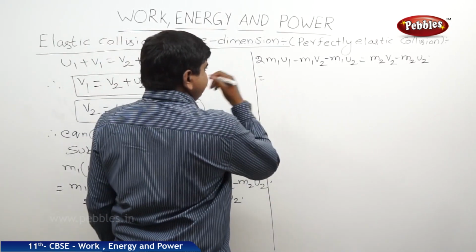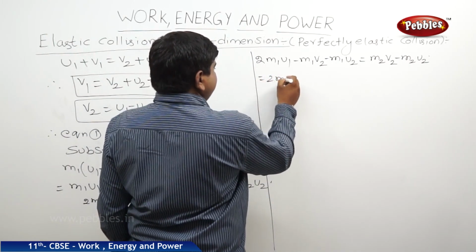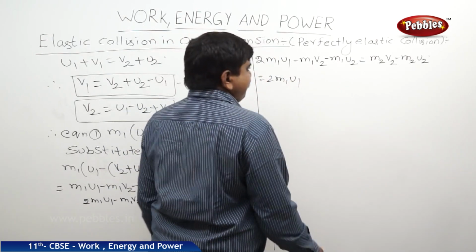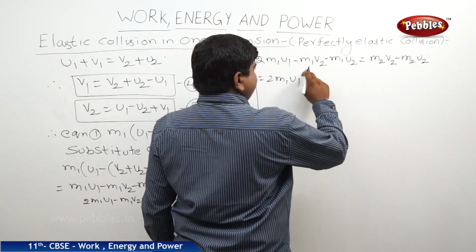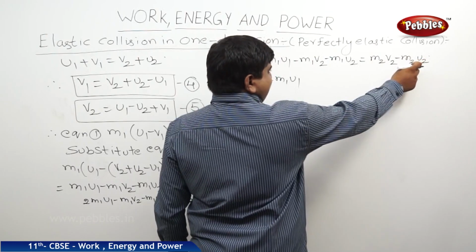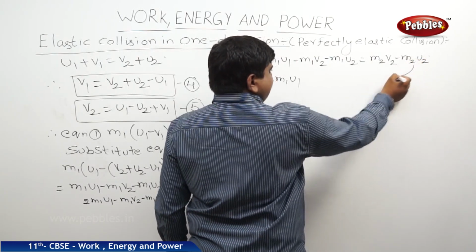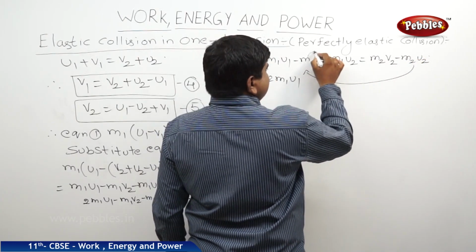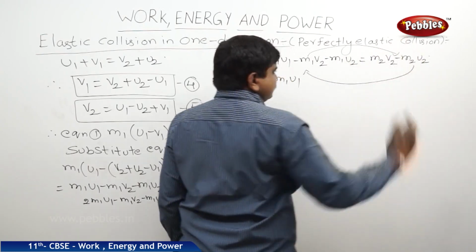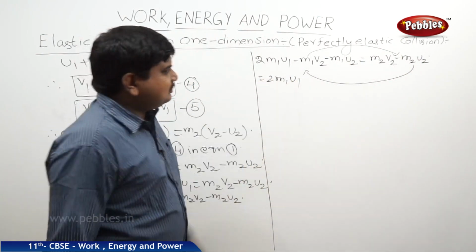So 2 m1 u1. I am bringing this minus m2 u2 to this side, and this minus m1 u2 is going to the other side. We are just exchanging the terms.